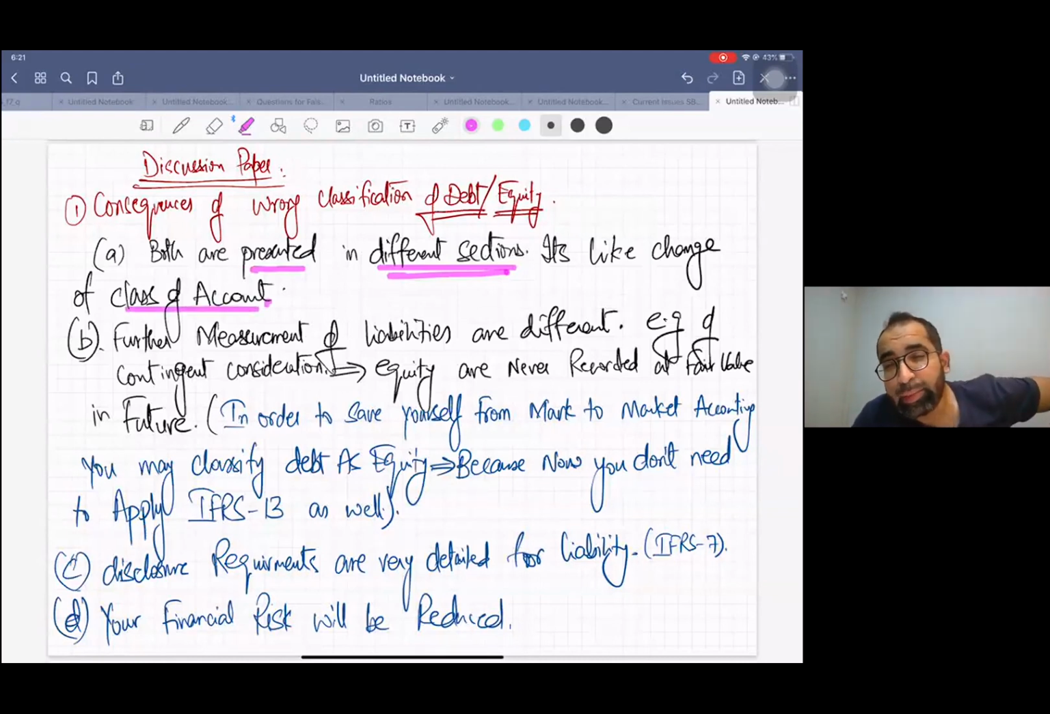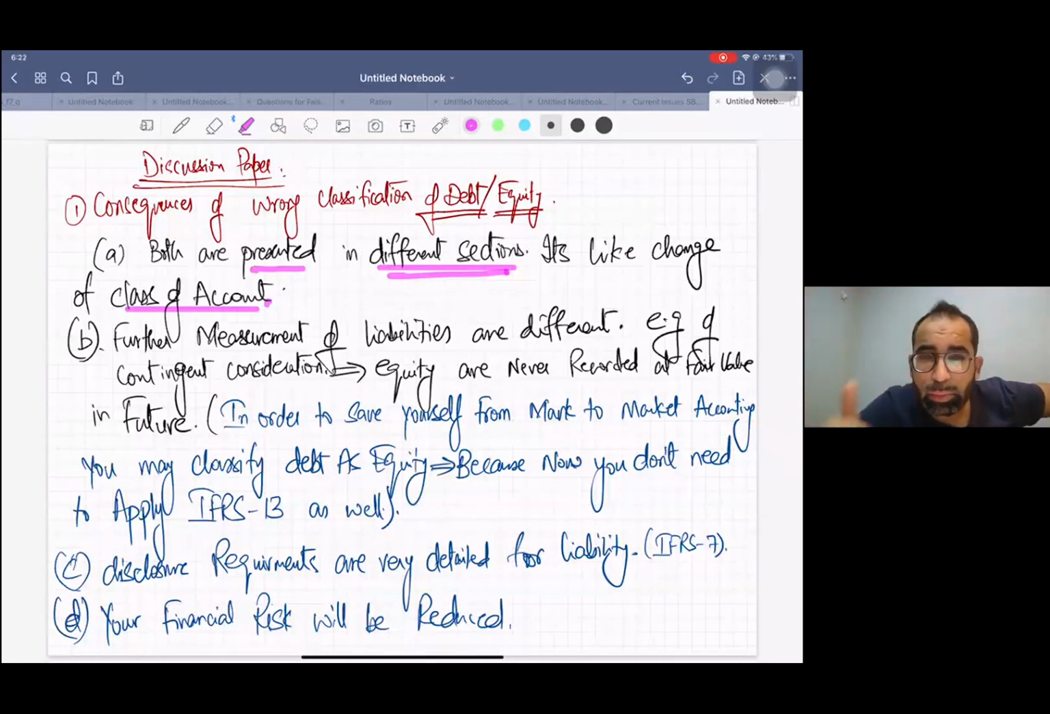I hope at the basic level, when you were accounting kids, infants, you studied error of principle. Liability and equity are two separate classes of accounts. Even in the balance sheet, in the SOFP, they are presented separately. So that means you are totally changing the class of account. This is the principal error you are doing.